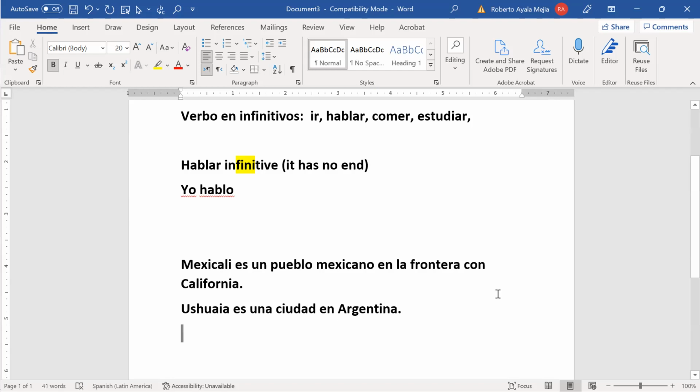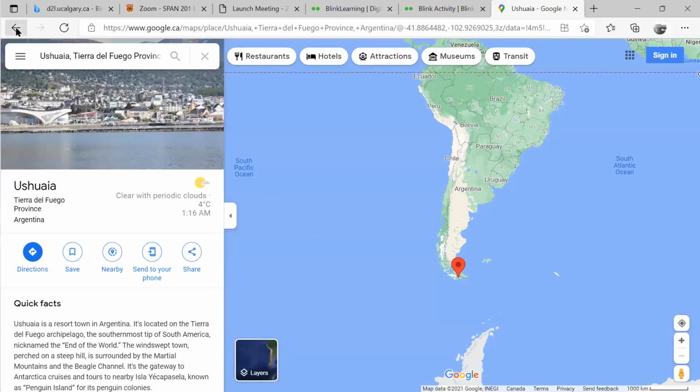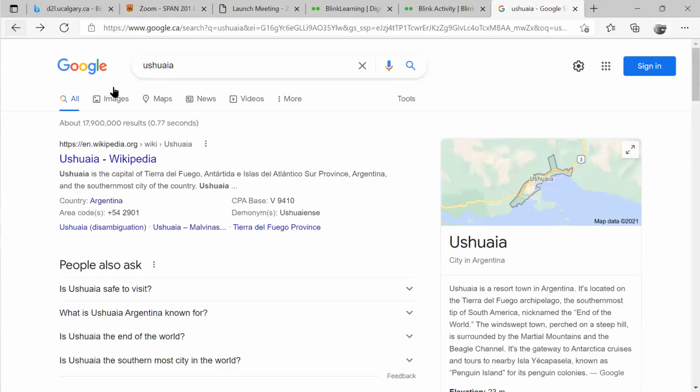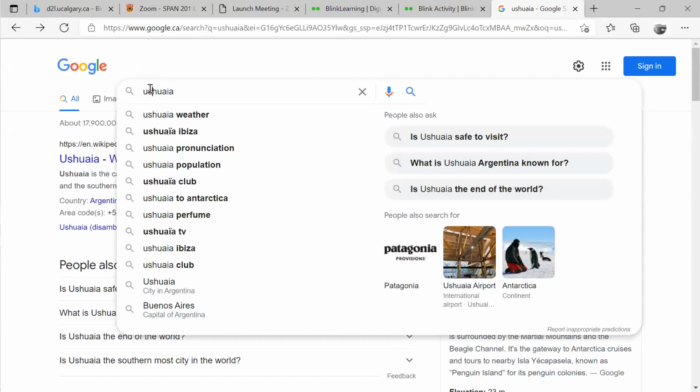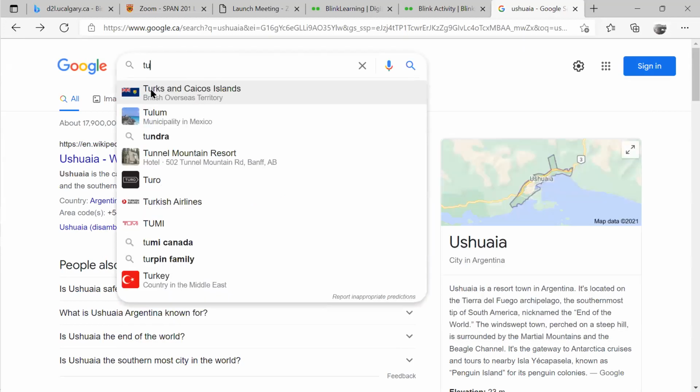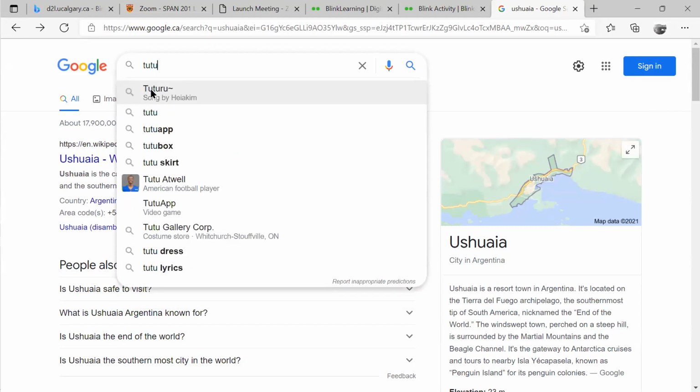And then I'm going to share my Google again. And we're gonna look for the third town, city that we have on page 113, Tutunendo.